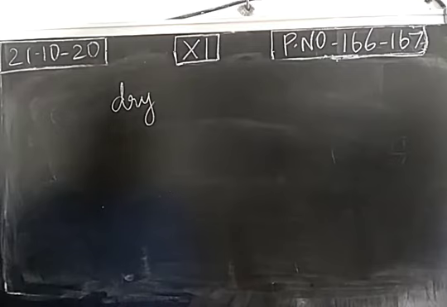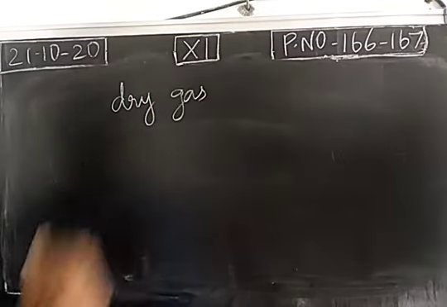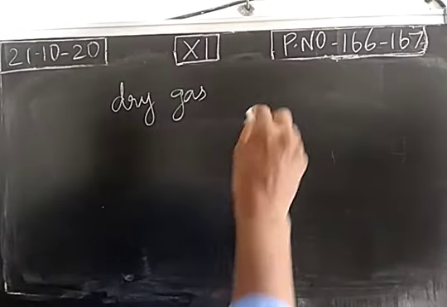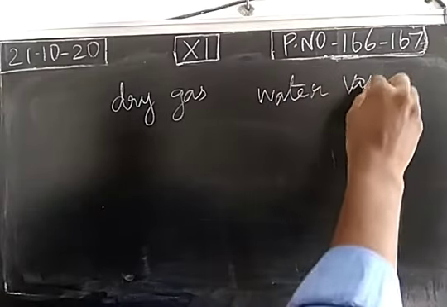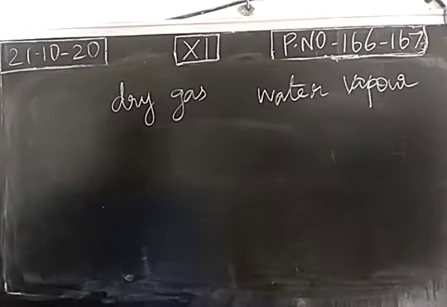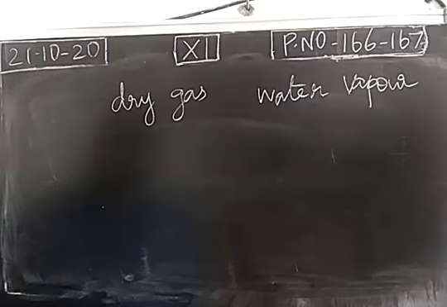In a container, a chemical reaction takes place. Due to the chemical reaction, two gaseous components are coming out. One is water vapor, another one is dry gas. Okay, you take a reaction in the container, it produces two gaseous molecules. One is water vapor, another one is dry gas.